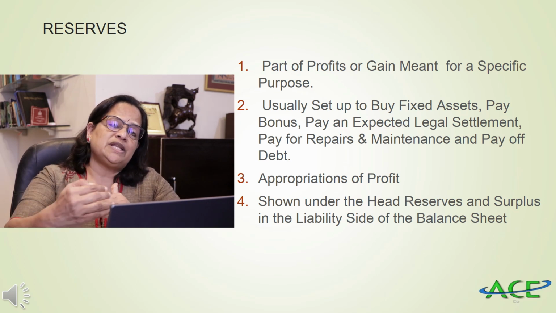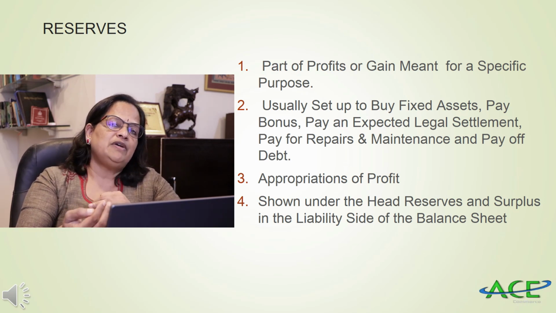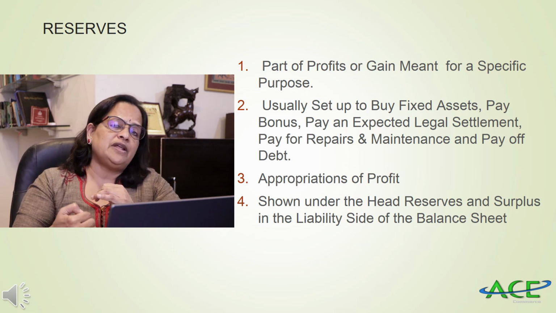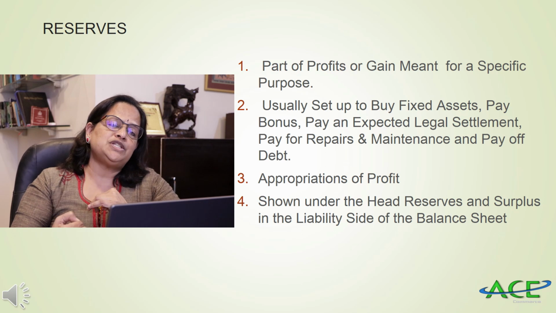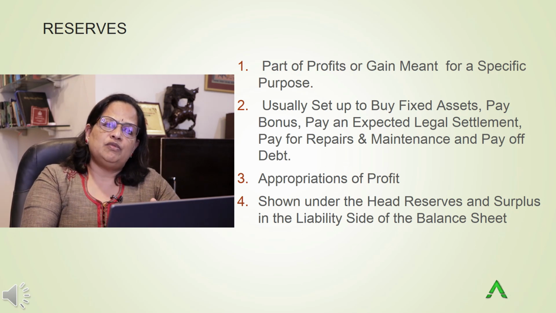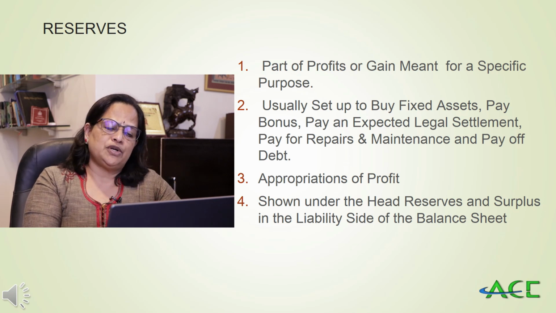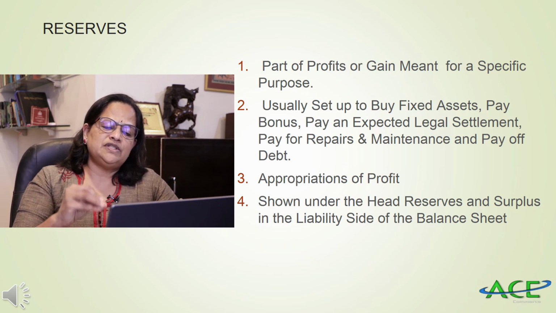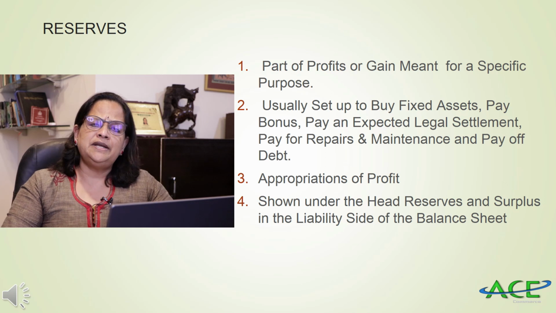So provision is created before arriving at profit, whereas reserve is created after arriving at profit. By debiting the profit and loss appropriation account, we are creating reserve. So we are going to learn the differences between provision and reserves. Then these points are important. Reserves are shown under the head reserves and surplus on the liability side of the balance sheet.